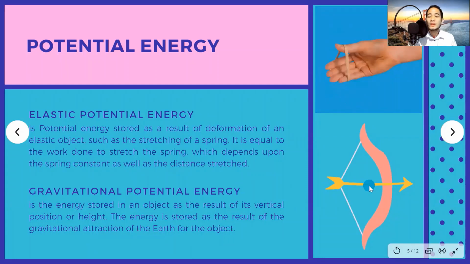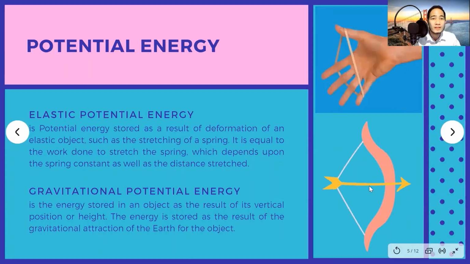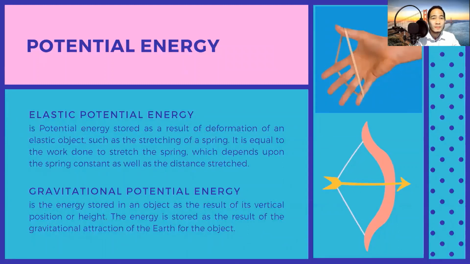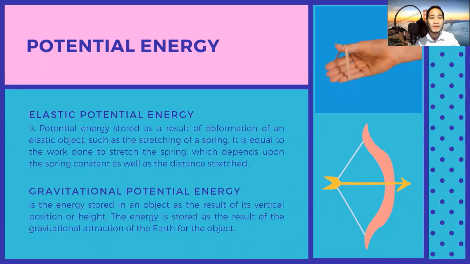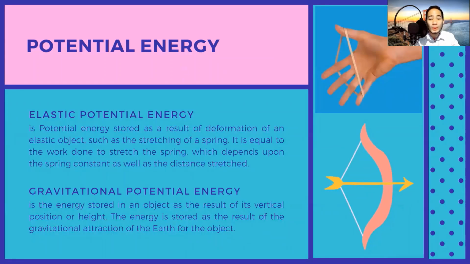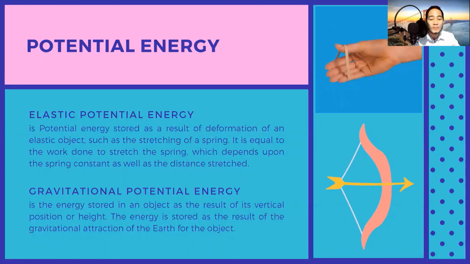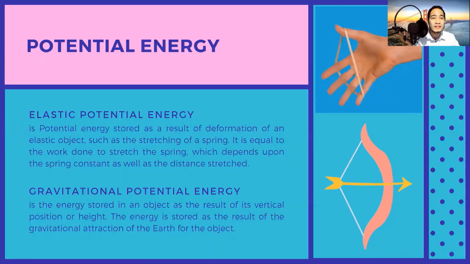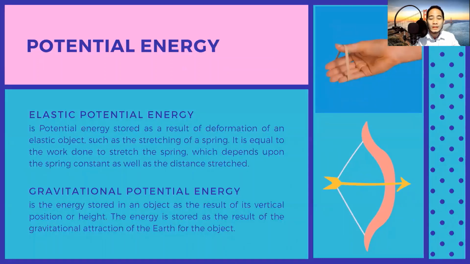All right, talking about the potential energy, these are the two major forms. We have the elastic potential energy and the gravitational potential energy. From the word elastic, we're talking about flexibility, nababanat, nahihila, nai-stretch. So it is also a stored energy as a result of the deformation of an elastic object, for example, a rubber band. It is said to be stored, elastic, based on its elasticity or flexibility or ability to be